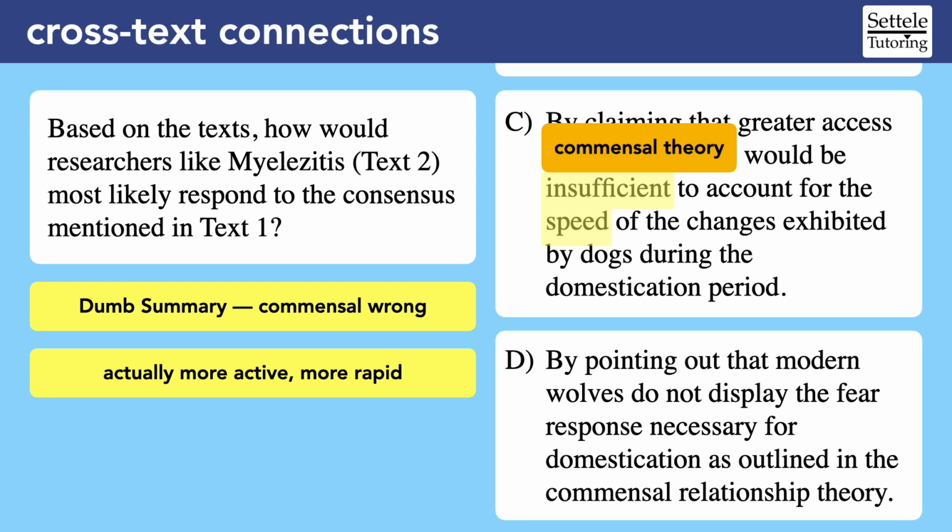Still, we need to check choice D. Text 2 would respond by pointing out that modern wolves do not display the fear response necessary for domestication as outlined in the commensal relationship theory. I immediately noticed the strong word modern. Did we talk about modern wolves versus ancient wolves? I don't think so. In fact, this stands out as probably a time trap. Many wrong answers on the SAT introduce the concept of time when the passage doesn't focus on it at all. If the passages aren't contrasting ancient and modern wolves, then the answer choices shouldn't focus on them either. At this point, I would feel confident picking choice C. Throughout this process, my dumb summary kept me focused on the right ideas.